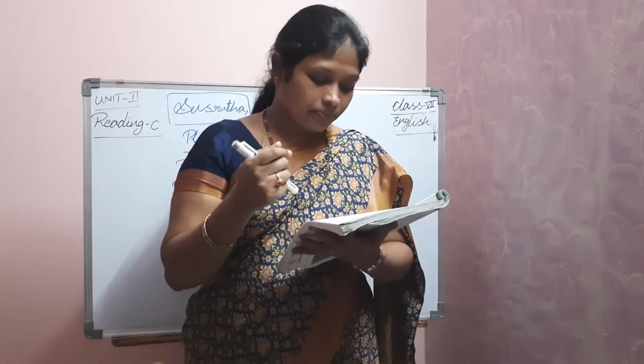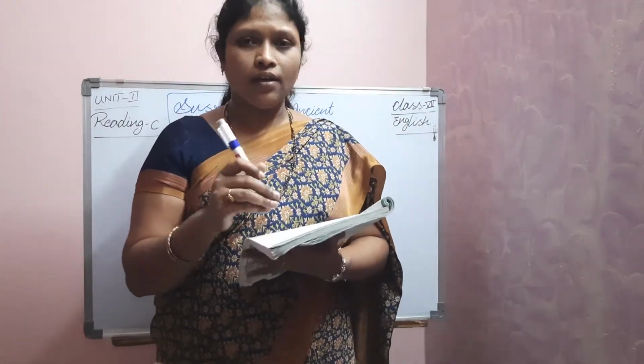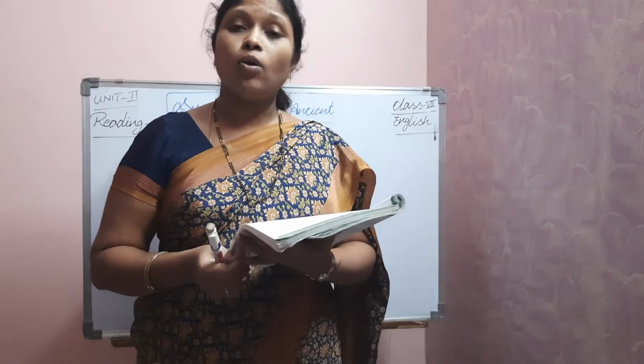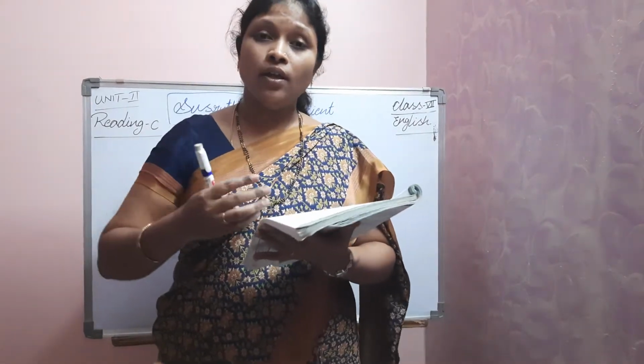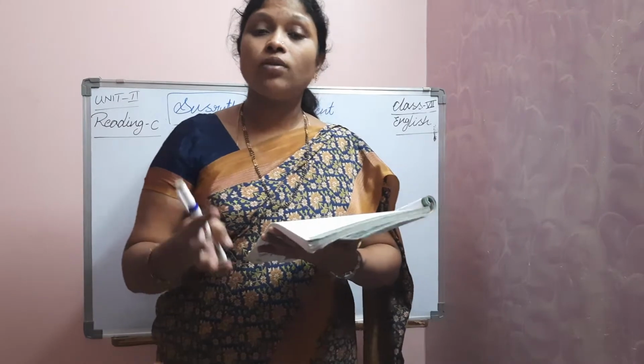Okay, next one. Susrutha opened the door. So by listening to that, Susrutha opened the door. What he saw was a man kneeling before him, tears flowing from his eyes and blood from his disfigured nose. So when he opened the door, what was the scene? What was he able to see? He was able to see one man who was kneeling down on the ground.